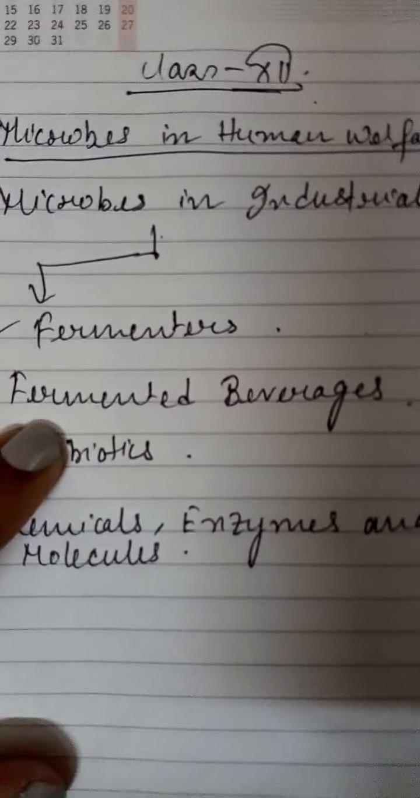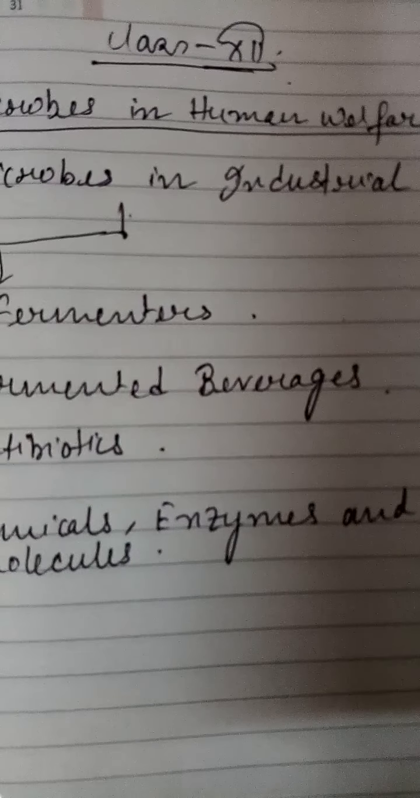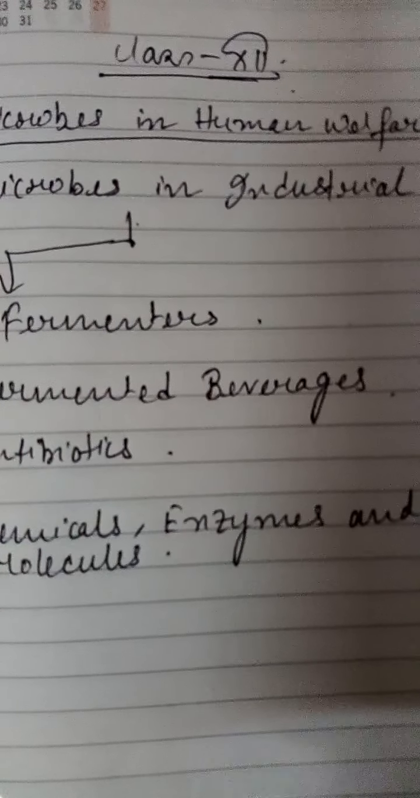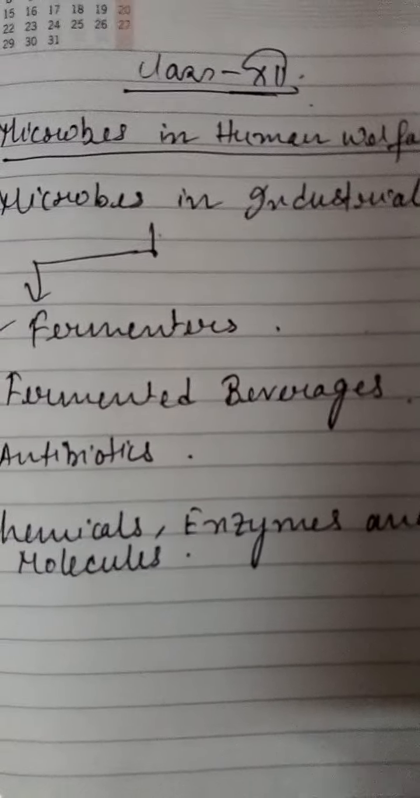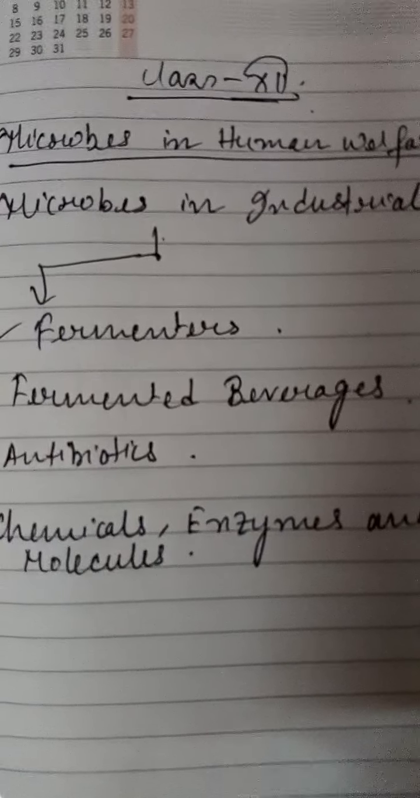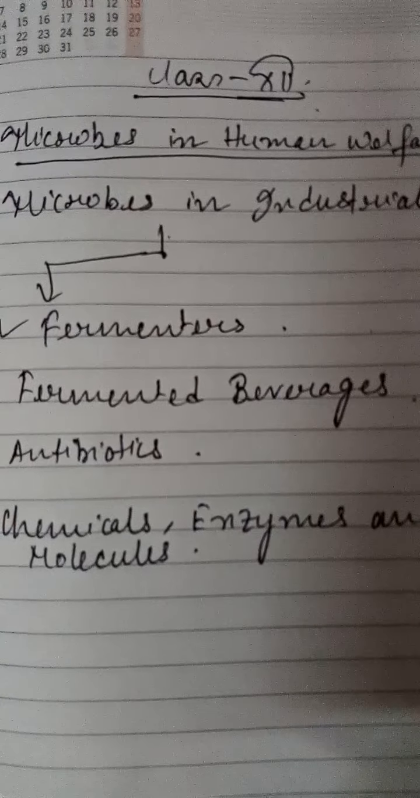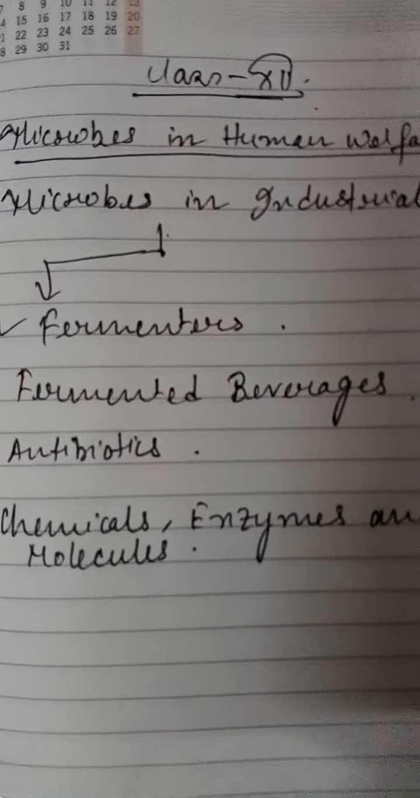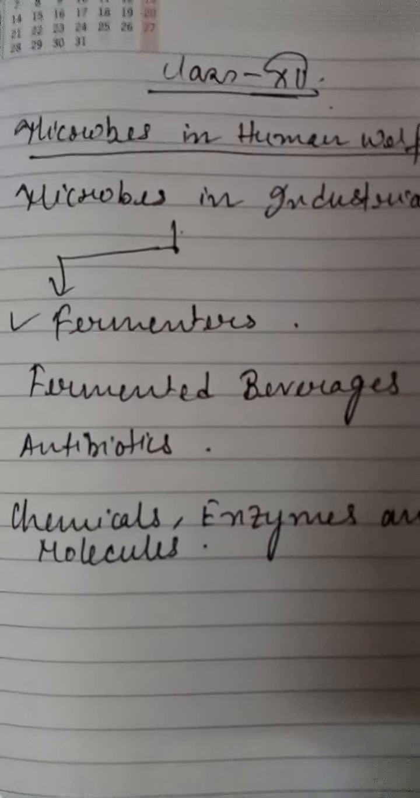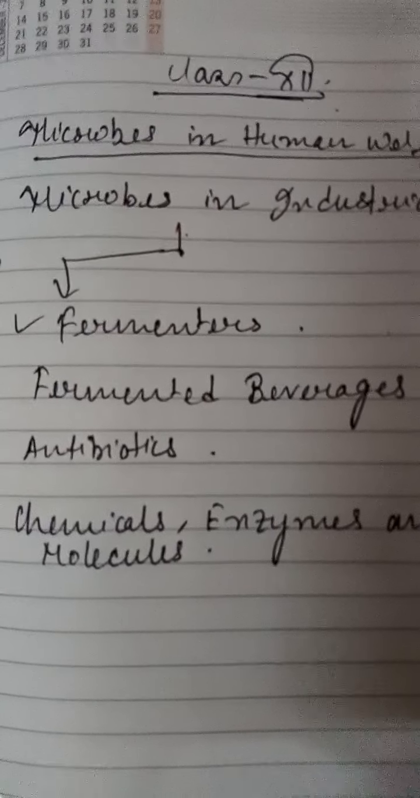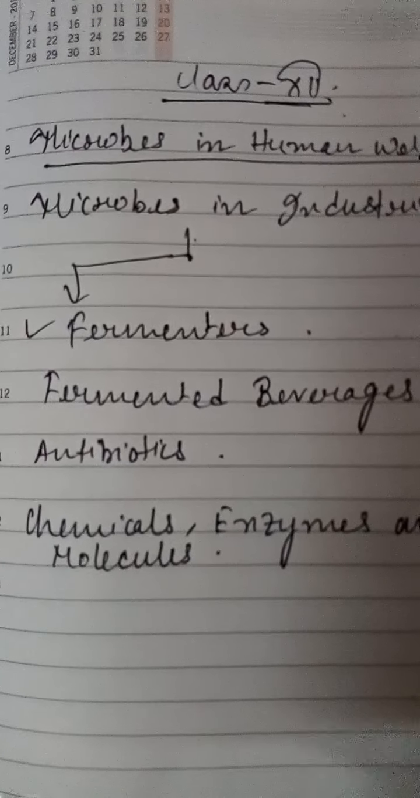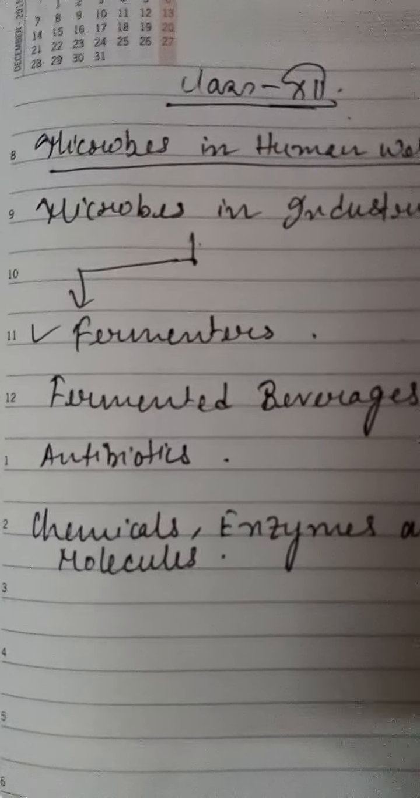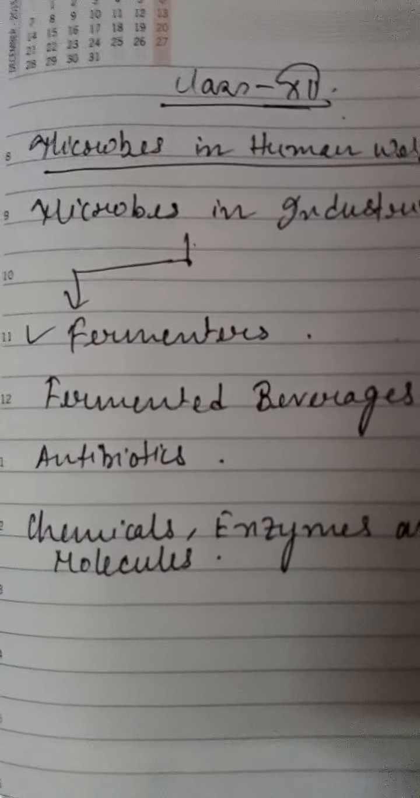Now I will tell you the second point, that is the fermented beverage. Fermented beverage means the microbes, generally yeast, which I have already used in the bread making procedure, that is Saccharomyces cerevisiae. But these microbes are also used for the production of beverages like wine, beer, whiskey, brandy or rum. We have all seen that in the fermentation procedure there is a production of ethanol, and this ethanol generally enhances the production of the beverage.